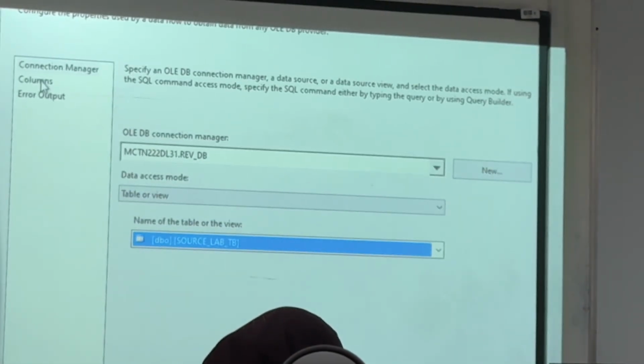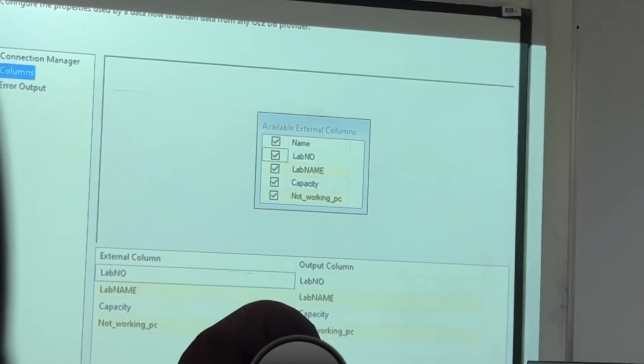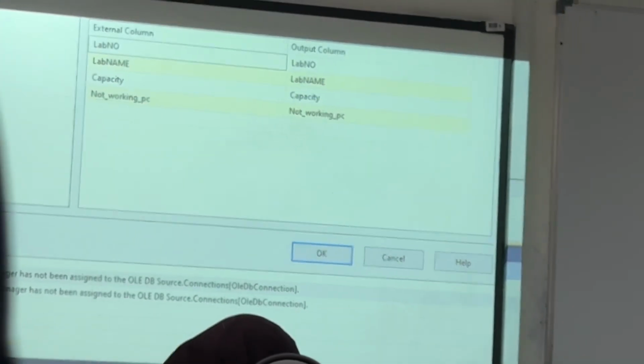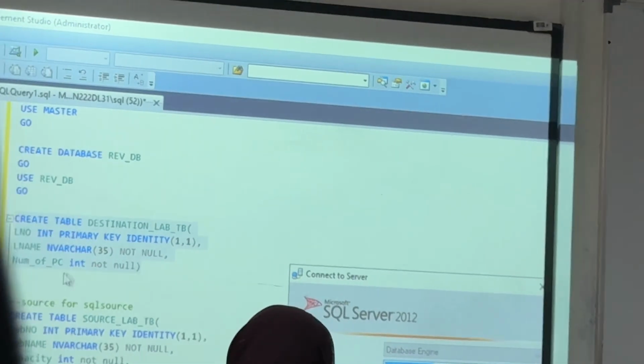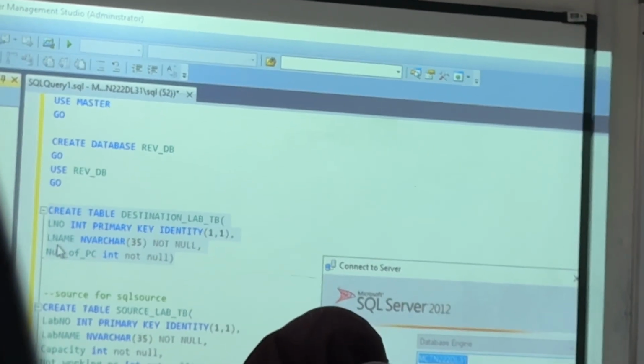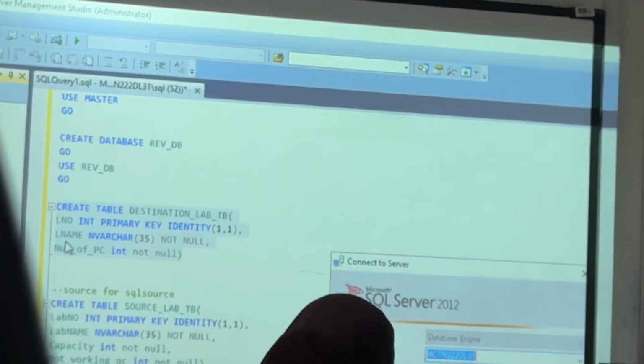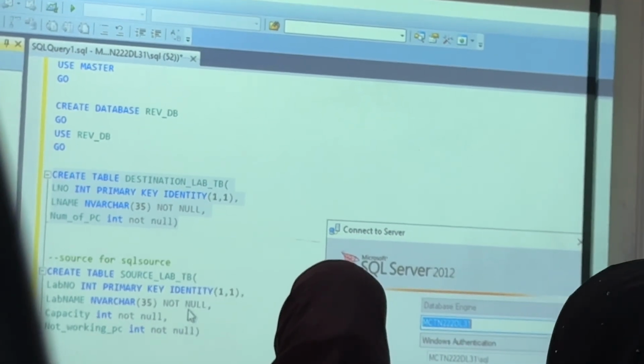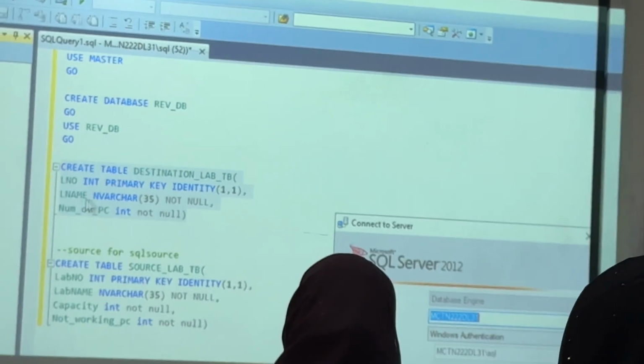Right? Which columns do I want to check? See all the columns: lab number, lab name, capacity. Not those. You go and check the database of the destination. Only 3 columns. Right? Which is not there. Even lab number is also not there. And capacity is there, quantity, this lab name.